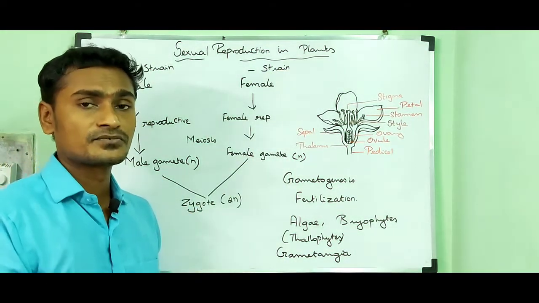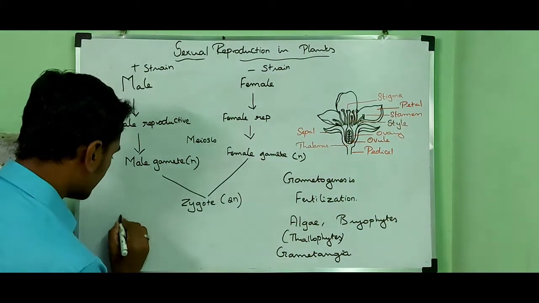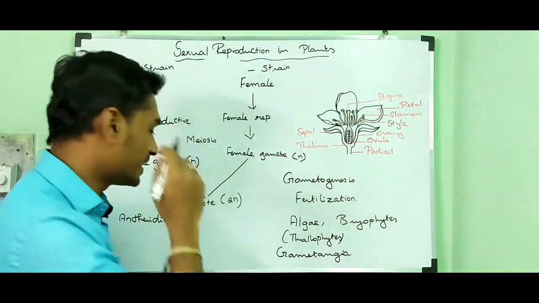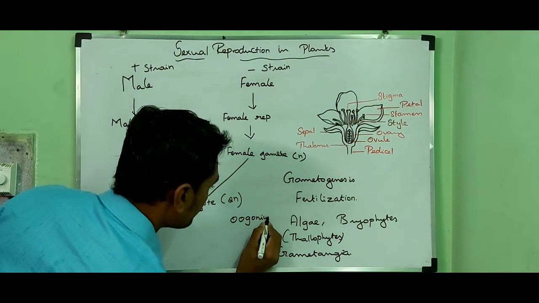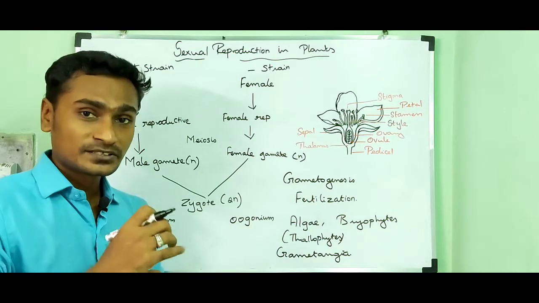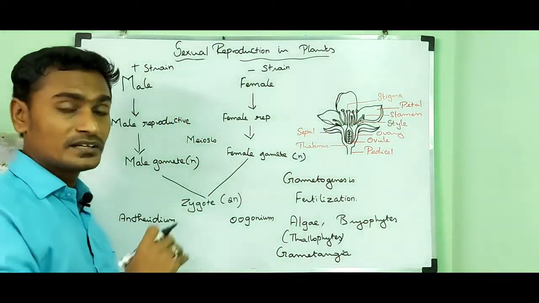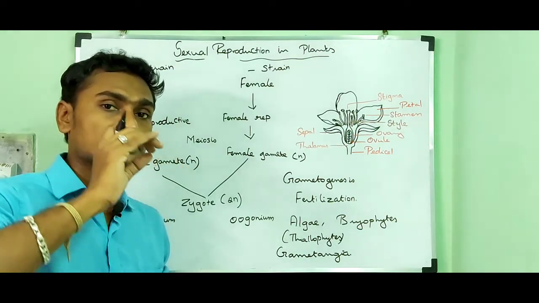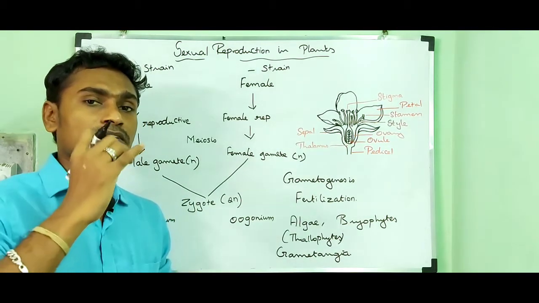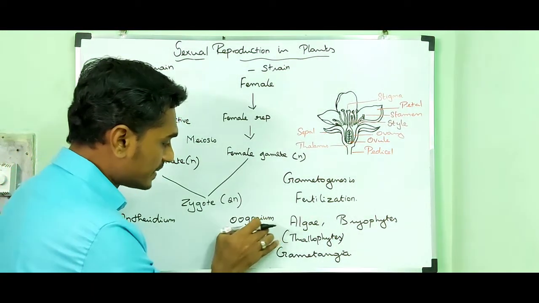In some cases of algae, the male reproductive structures are represented by the name antheridium, while the female reproductive structures are represented by the name oogonium.